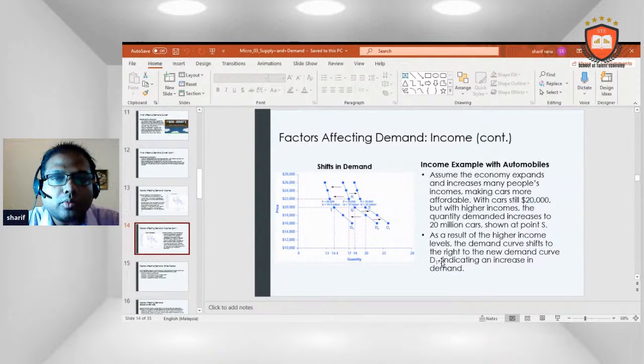Income example with automobiles. Assume the economy improves and increases many people's income, making cars more affordable. With the price of cars still $20,000 but with higher income, the quantity demanded increases to 20 million, shown at a new point. As a result of the higher income level, the demand curve shifts to the right to the new demand curve, indicating an increased demand.